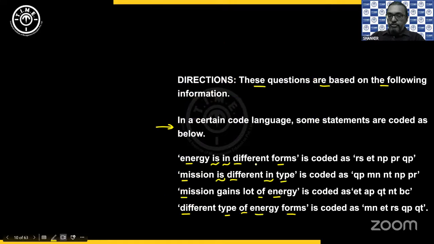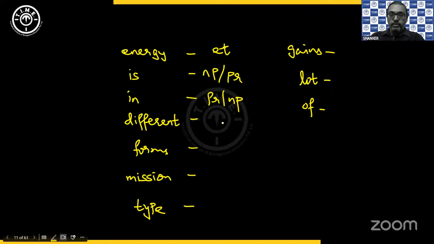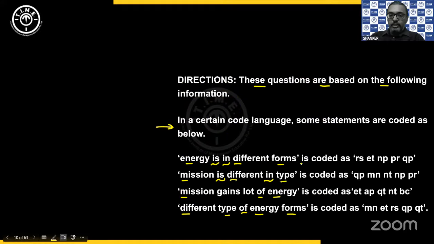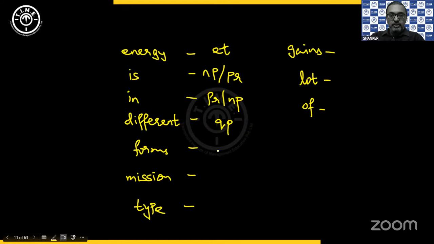Then different is available in first, second, and fourth sentences. So RS, no. ET, we have already written. QP, yeah, QP is the one we give for different. And the remaining code will be for forms, that is RS. So for forms, you take RS.